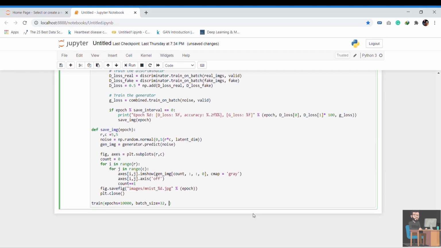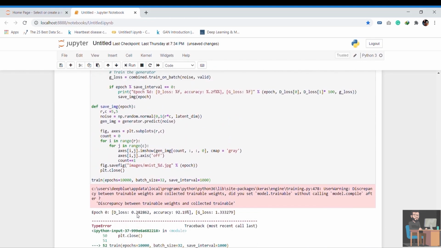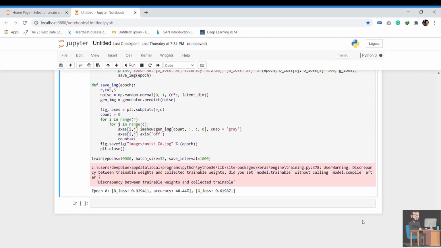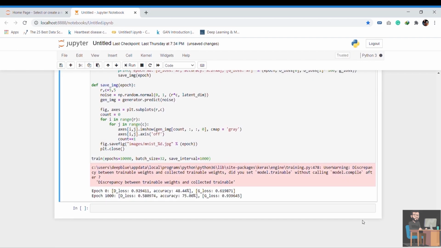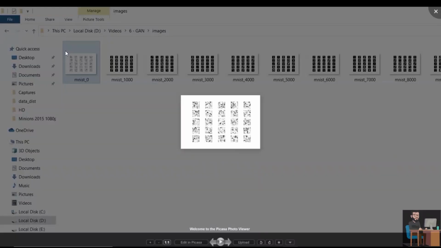Now call the function with 10,000 epochs with a batch size of 32 and save results every 1000 epochs. Sorry, I have missed a comma here. Now the training has started and it's printing logs every 1000 epochs. If you don't have a GPU, then I recommend you use Google Colab with GPU. I am skipping this and here is our result.